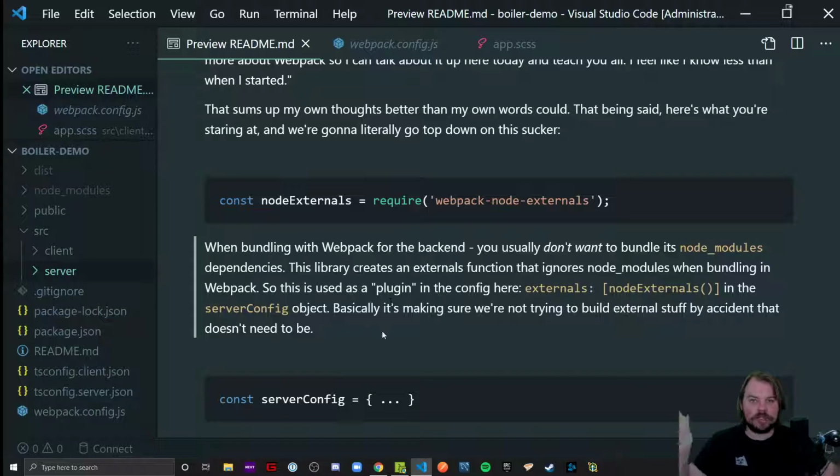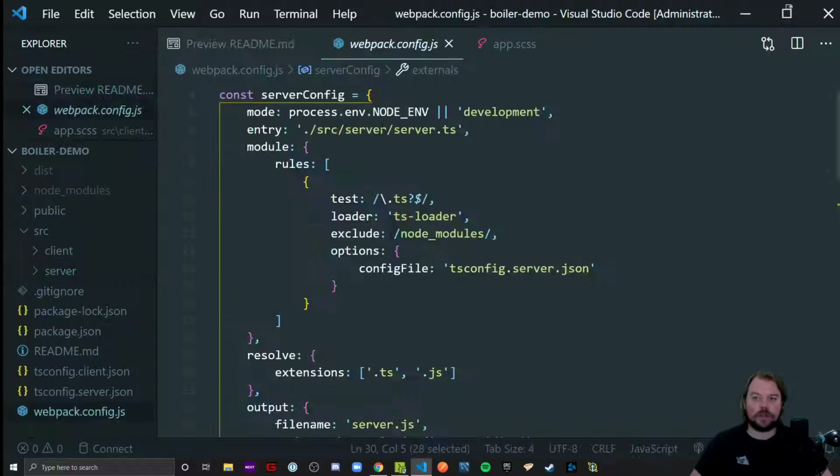So we just want to make sure that this externals thing is a plugin that tells Webpack, no, don't accidentally bundle stuff that we're using in our server from our node modules folder. That's pretty much what it boils down to.